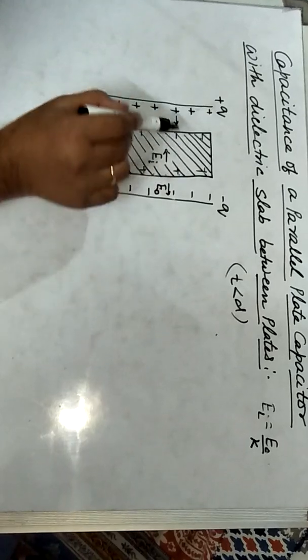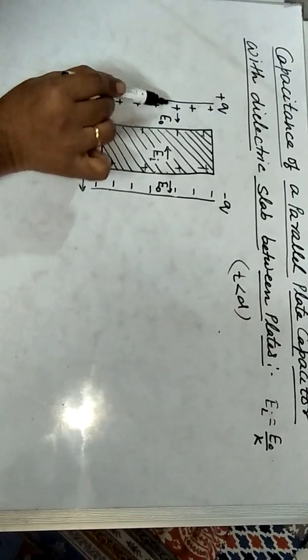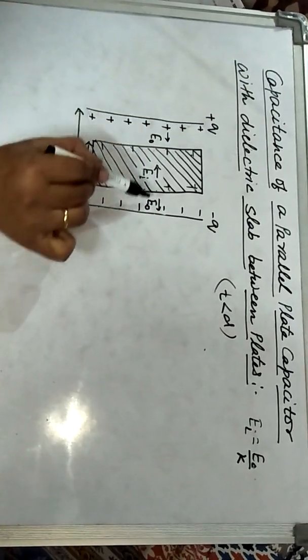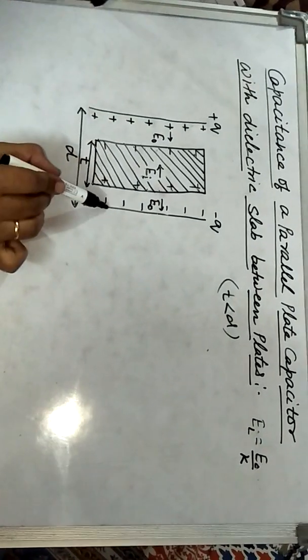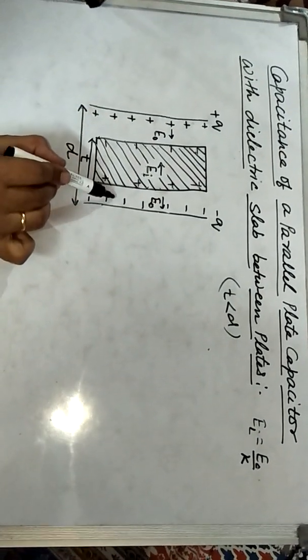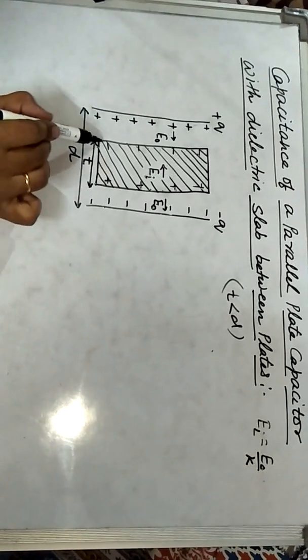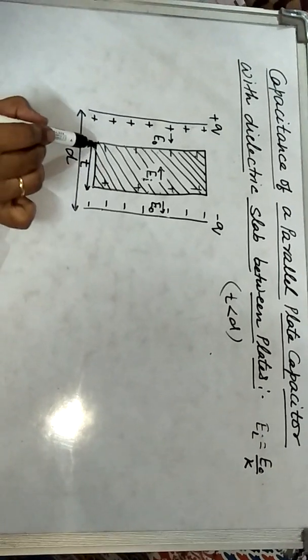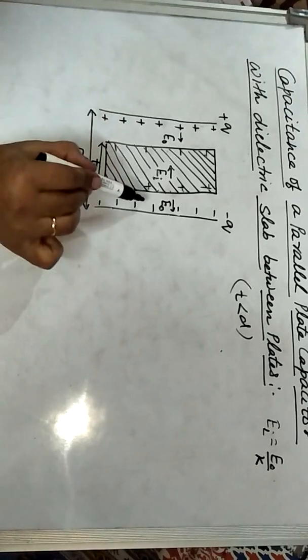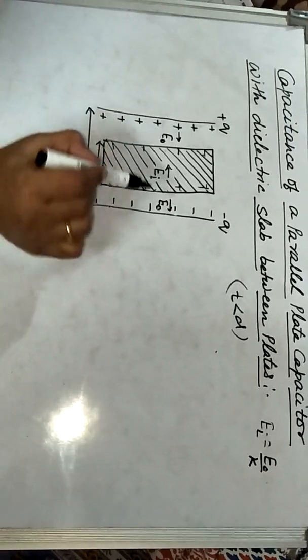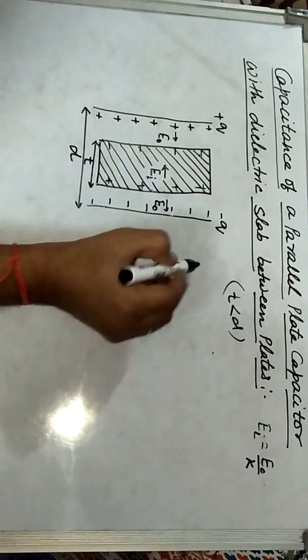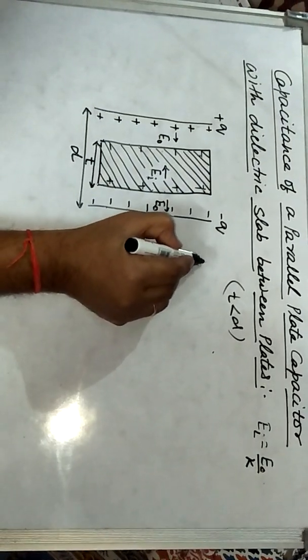So the electric field between these two plates: in this case, between these two plates, air is present in distance d minus t, and the dielectric slab is present in thickness t. It means both media are present here, air as well as the dielectric slab. And the electric field in air, which is E naught,